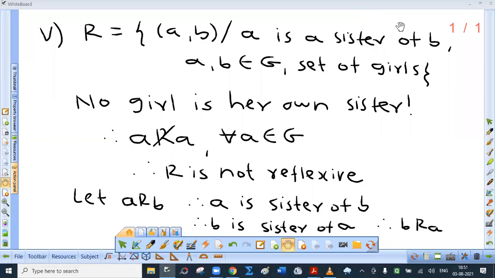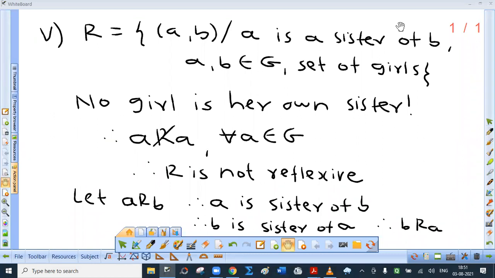Fifth one, R is the set of ordered pairs (A, B) where A is a sister of B, and A and B belong to set G, which stands for the set of girls. Now, no girl is her own sister, so A is not related to A. So R is not reflexive.